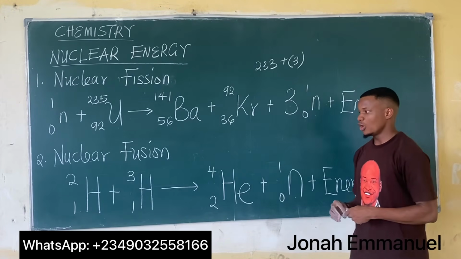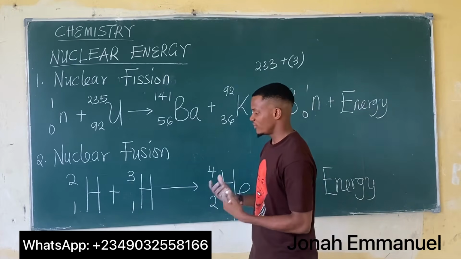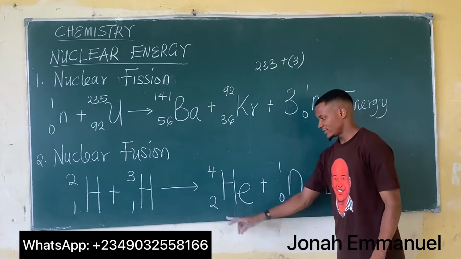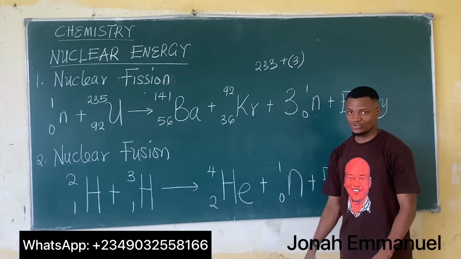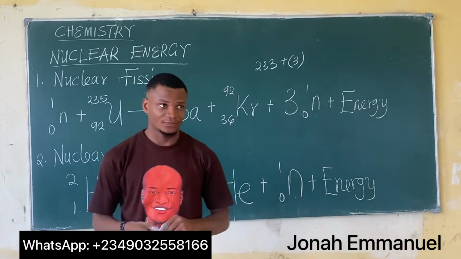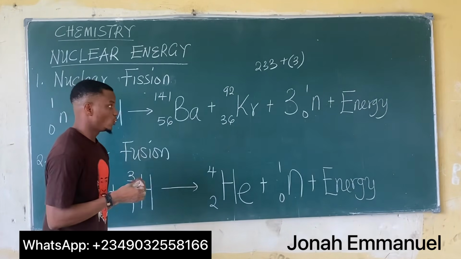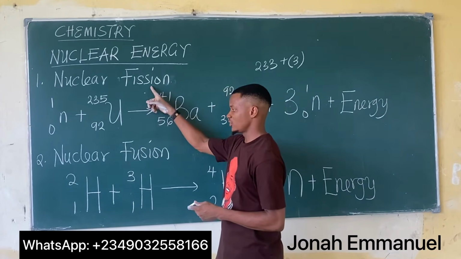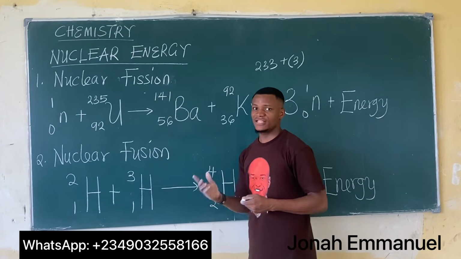mass number. Also, if I consider atomic number, I'm having 1 plus 1, which is 2. From here, 2 plus 0, which is 2. So it becomes a balanced radioactive equation. Now, how do you easily know the difference between a nuclear fission and a nuclear fusion? What's the difference between them?